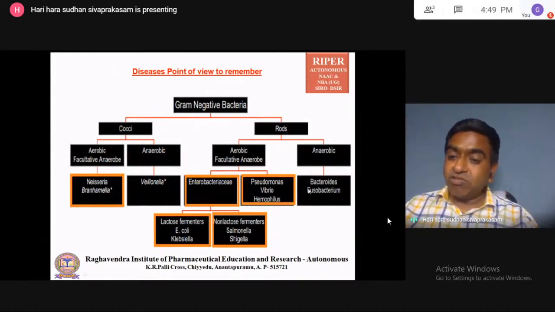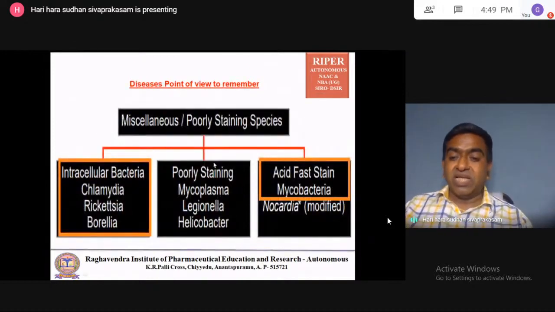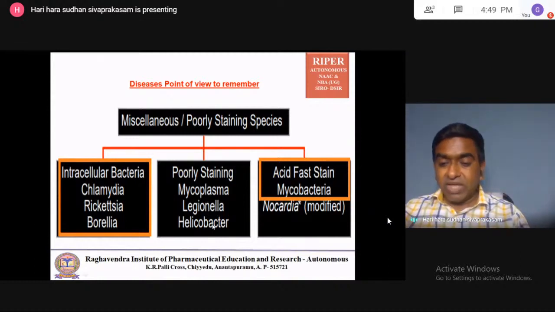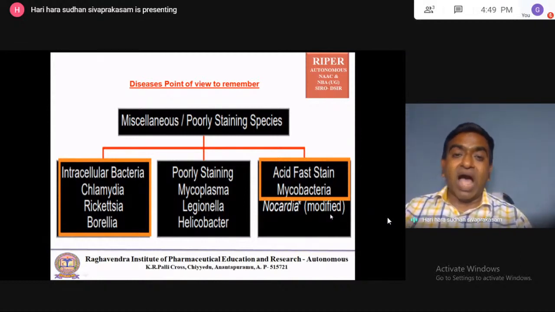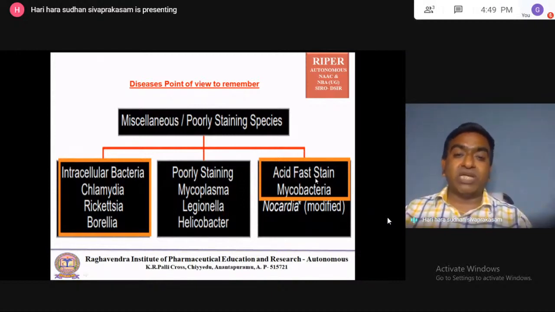Anaerobic bacteria: Bacteroides, Fusobacterium. Now miscellaneous: acid fast bacteria, Mycobacterium, I already told that. Intracellular bacteria: Chlamydia, Rickettsia, and Borrelia. Poorly staining bacteria: Mycoplasma, Legionella, Helicobacter. This you have to remember. Modified acid fast Nocardia comes under the acid fast, but that won't come in the GPAT question. Acid fast bacteria means, do remember Mycobacterium.